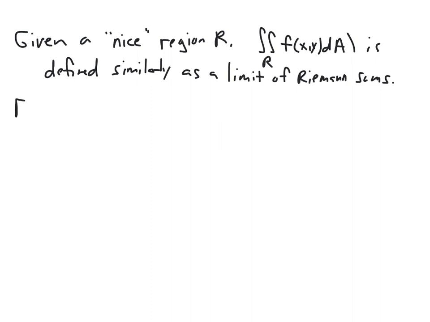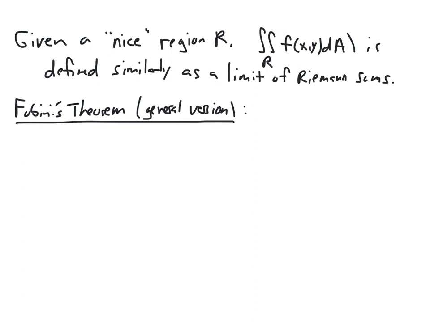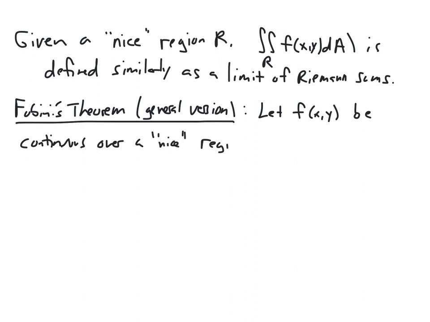And we then also get a general version of Fubini's theorem. Right, so this is our most general version. It's not over a rectangular region like the previous one was, and it extends in the obvious way. Right? So our assumption here for this theorem is we need a function f of xy, which is continuous, over a nice region R. So we have both of our assumptions that we made previously taking effect here.